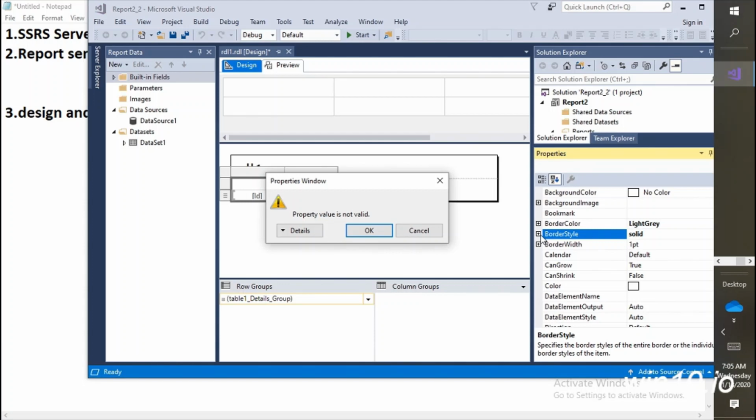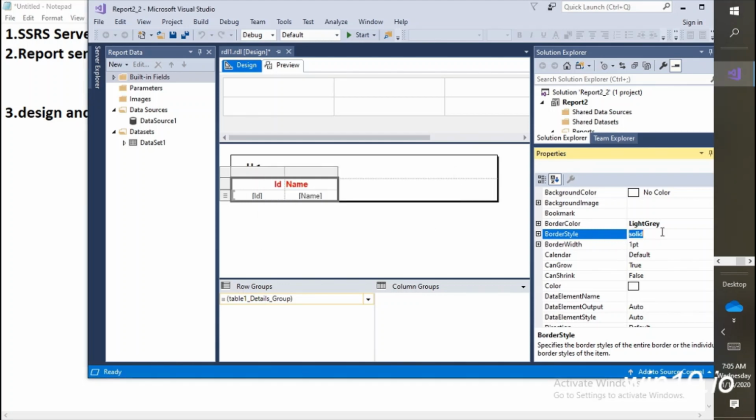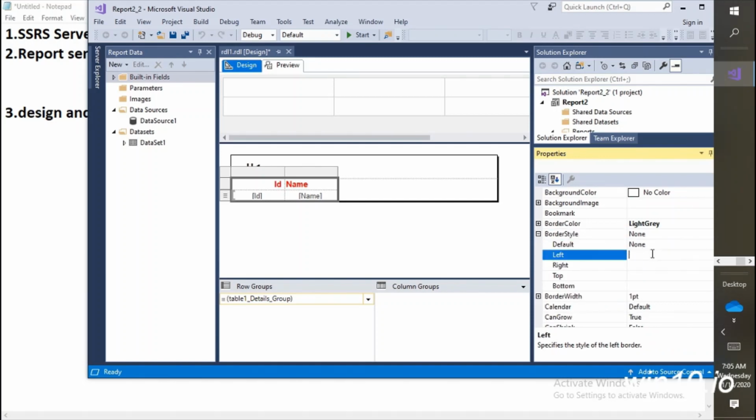Okay, great. Here you need to come here, none. So you need to select which border you want to see on the left side. Okay, simply write like this.